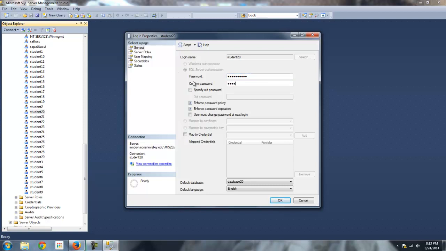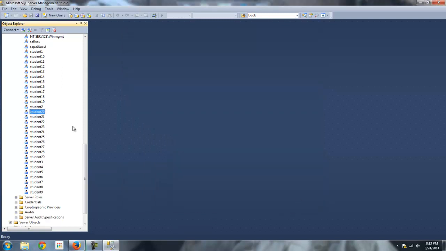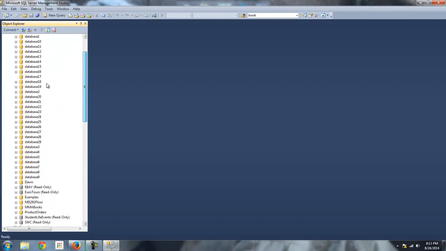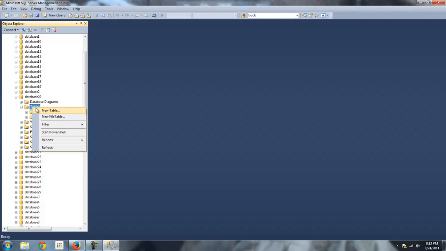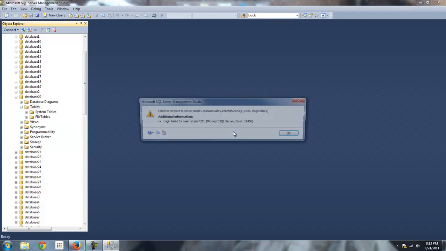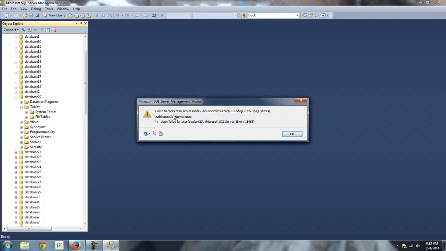And then you have to confirm it. All right, now I'm going to click OK. Now the password has been changed. Now this is interesting. Watch me try to go into the student 20 tables, for example. Let me try to do something like create a new table. It's telling me failed to connect. So if you change that password, you're going to have to get out and reconnect using that new password.